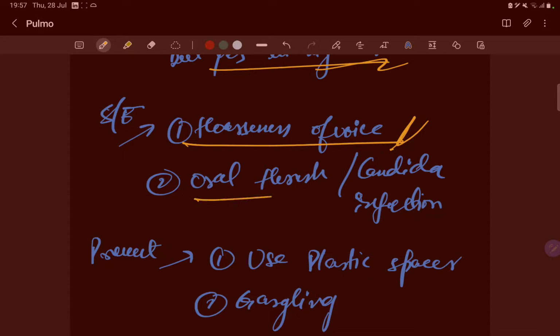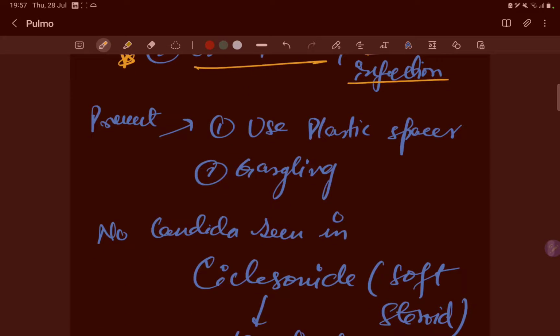hoarseness of voice, oral thrush, candida infection. This is an important question, okay. So this is why we rinse our mouth after using inhalational corticosteroids. This we have to tell to our patients also. Prevent by using a plastic spacer. We do the gargling, okay.